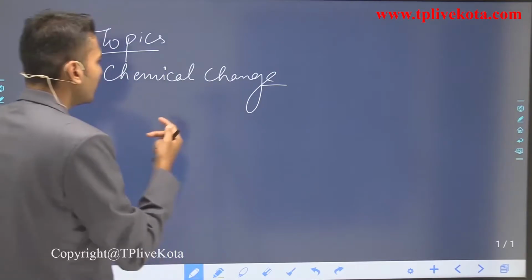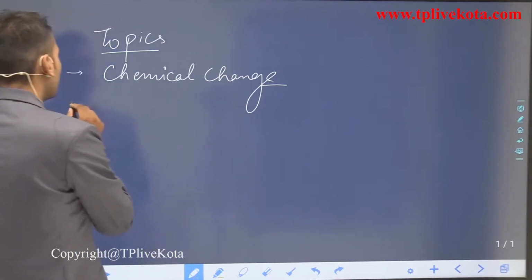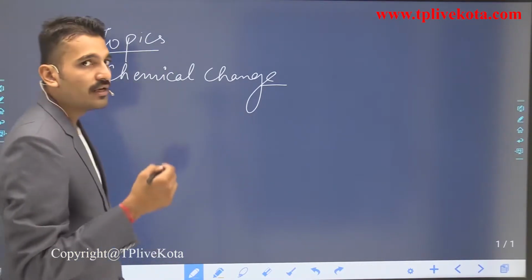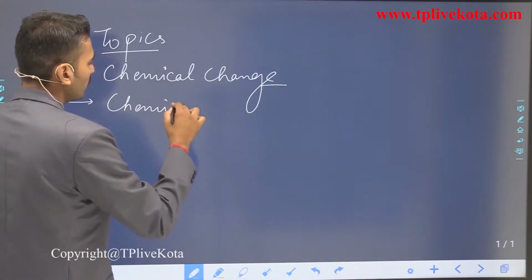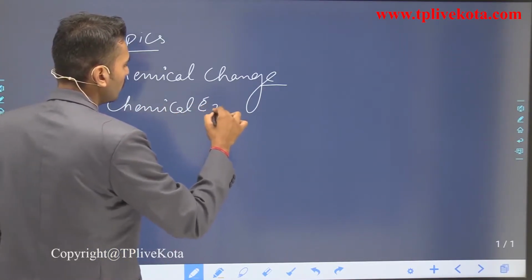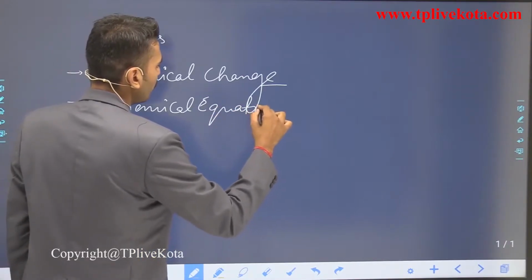For writing that chemical reaction, we have to write a chemical equation. So we are going to study the chemical equation.